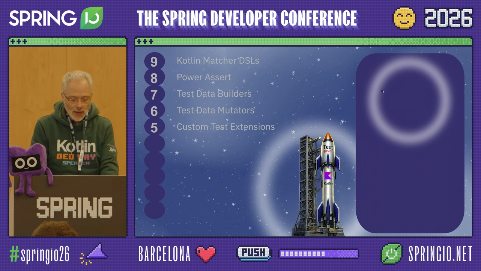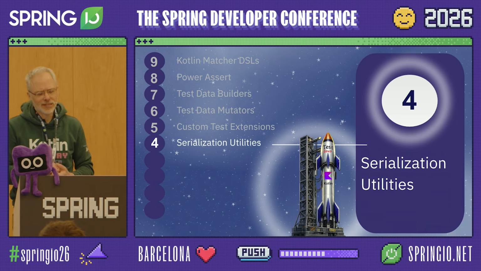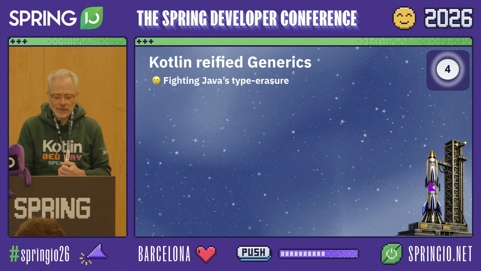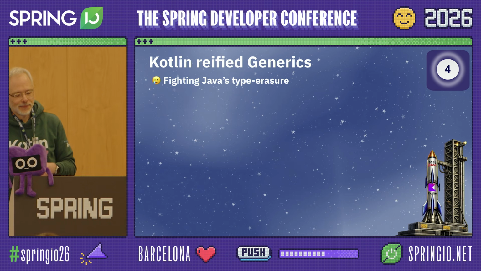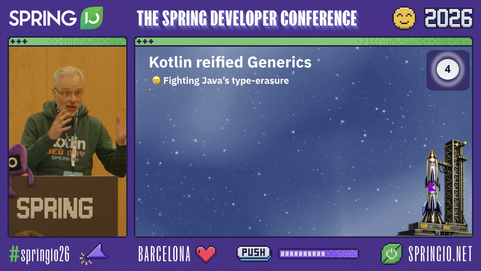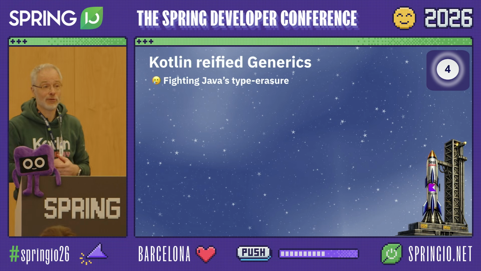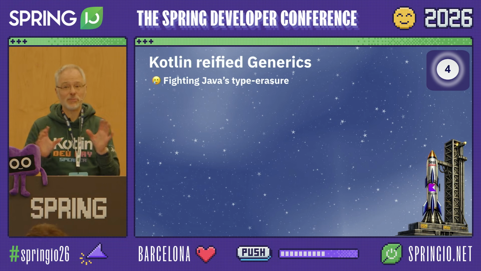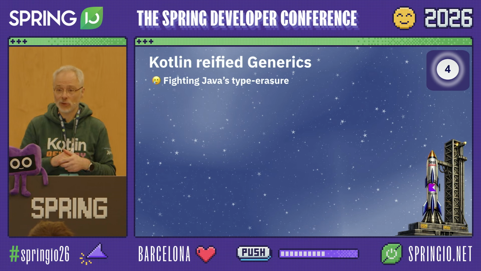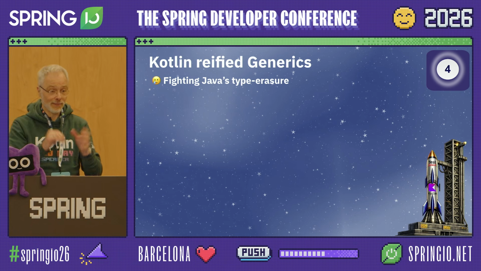OK. Very closely related to extensions are basically serialization utilities. As you might know, the JVM has some limitations when it comes to types. Generics only live in the source code. At runtime, they're gone because of type erasure. At runtime, types are erased. And that has reason foremost for performance. You want to have the JVM be performant, so that's why they don't carry the whole type system into the runtime. So it's just a compile time thing we have.